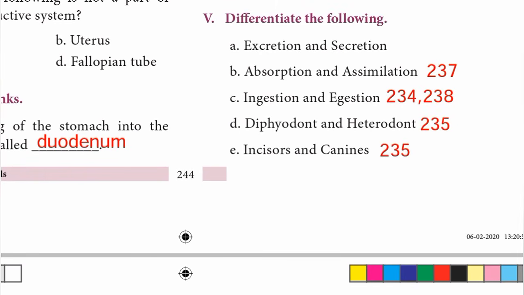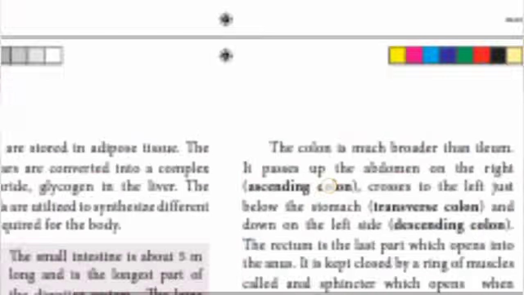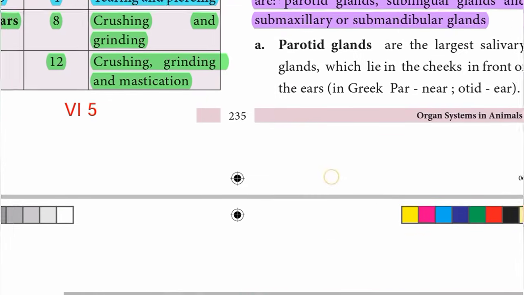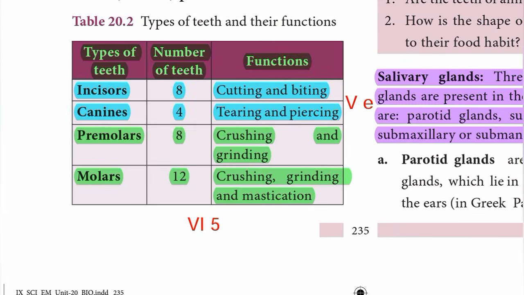E, incisors and canines, page number 235, the same page. 235ல பாக்ஸில் இன்சிசர்ஸ்னால் என்ன கொடுத்துருக்காங்க, இன்சிசர்ஸ் called cutting and biting. Incisors means cutting and biting. Then canines, அதோட functions, the functions of canine is tearing and piercing. அடுத்து the number of incisors is 8, the number of canines வந்து 4.